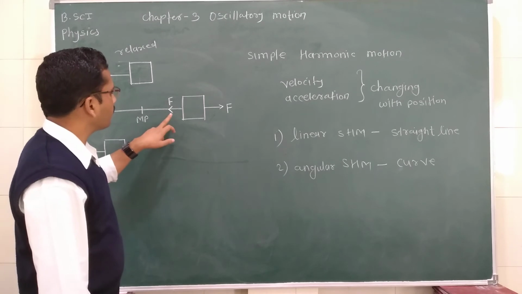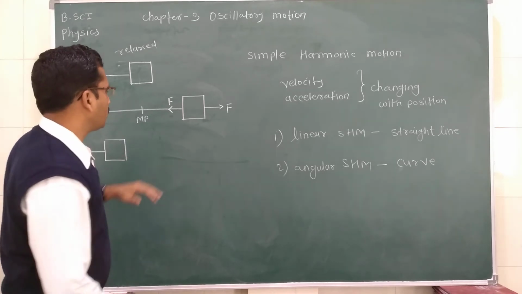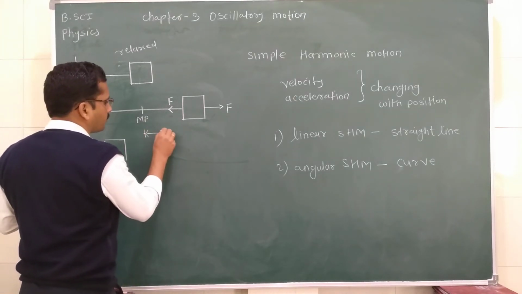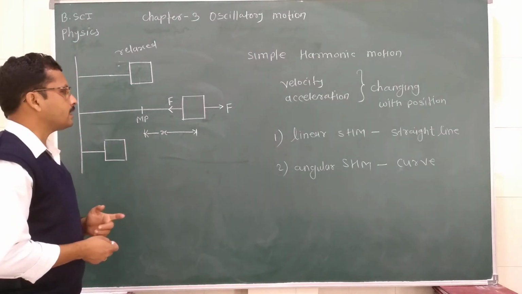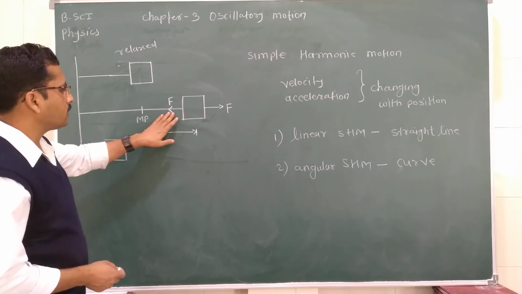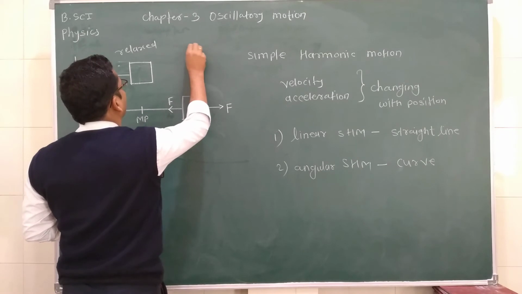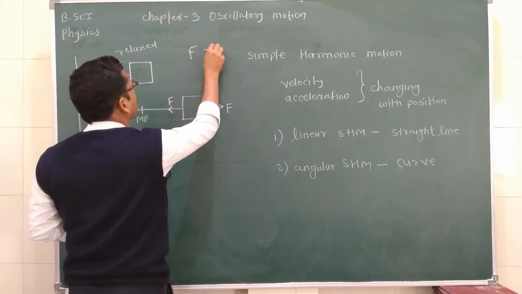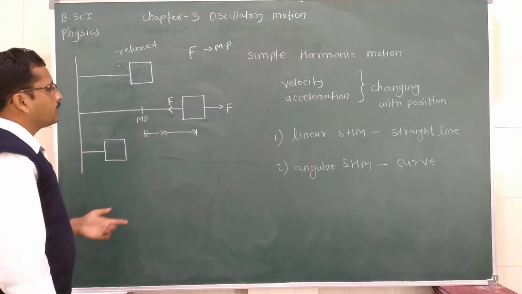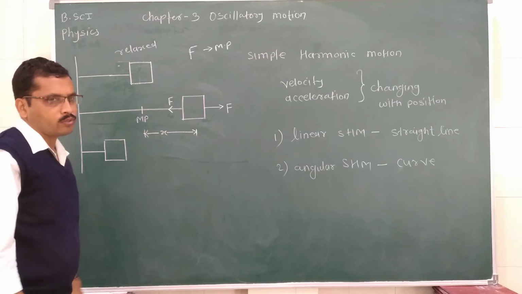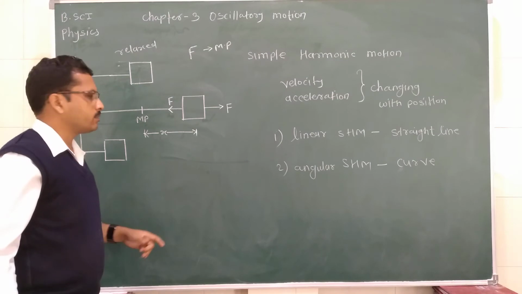This is the force which tries to bring the block back from the displacement. For example, this is the displacement x of the block from the mean position. So we can write the observation: the force is always directed towards the mean position, and this force is directly proportional to the displacement.